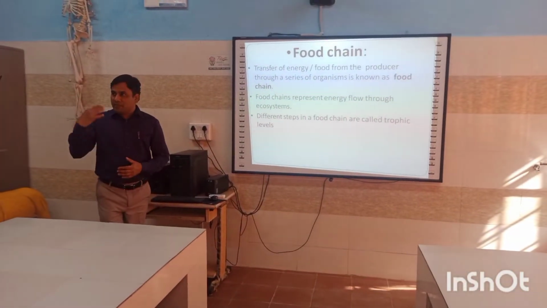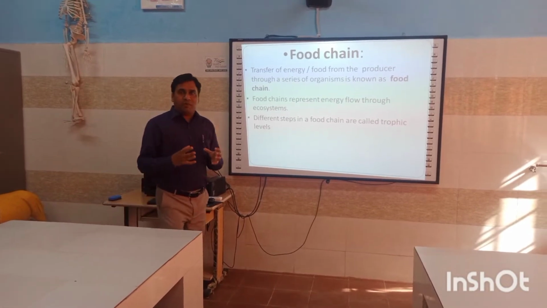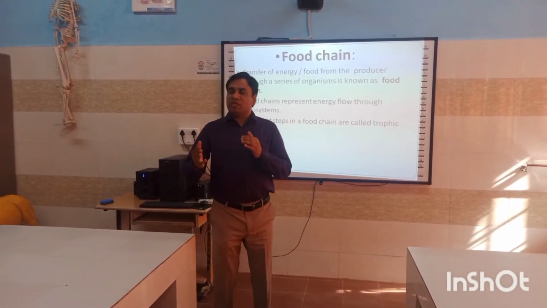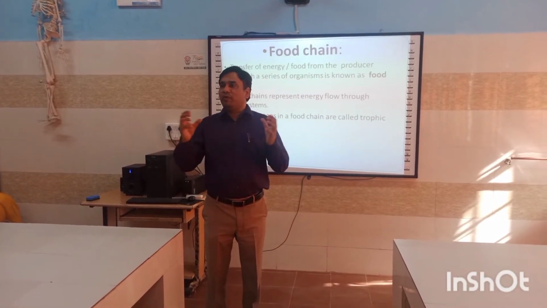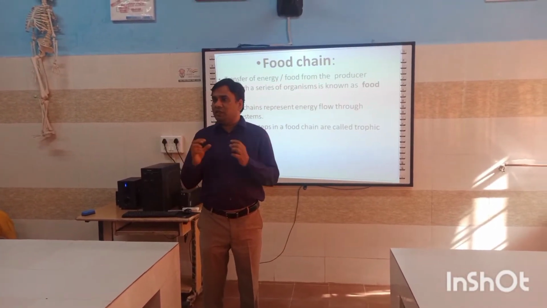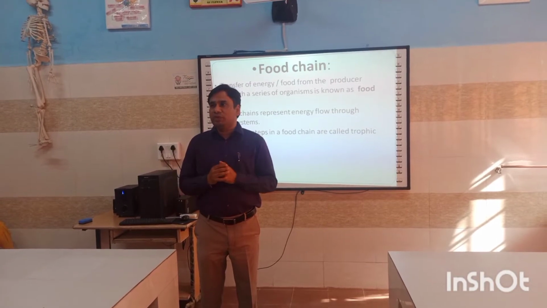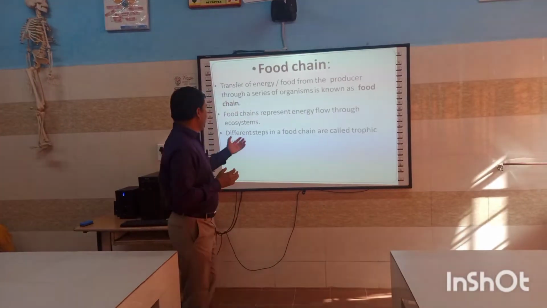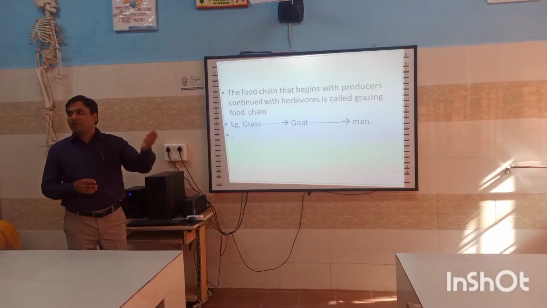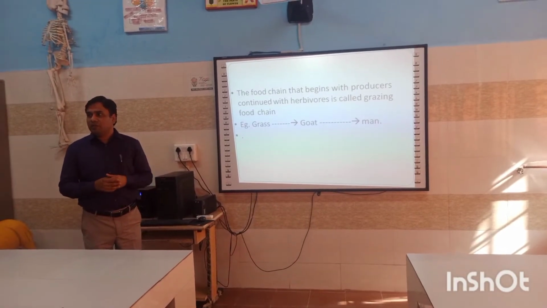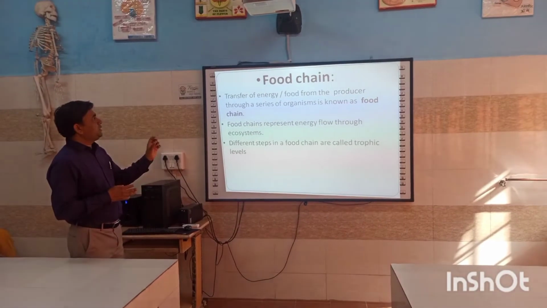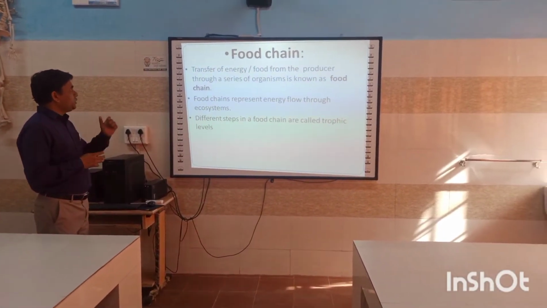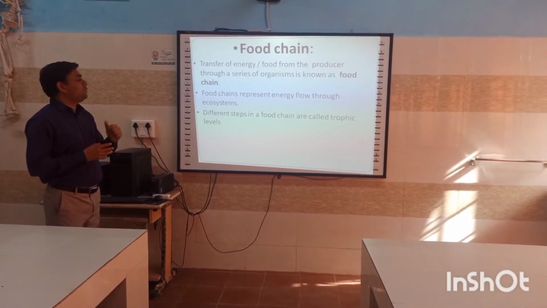Now in this next portion, all animals and organisms depend directly or indirectly on each other, forming a chain, a series in the form of trophic levels, that is known as a food chain. First of all, a very simple example. This food chain is the transfer of energy, or food, from the producer through a series of organisms, and it is known as a food chain.